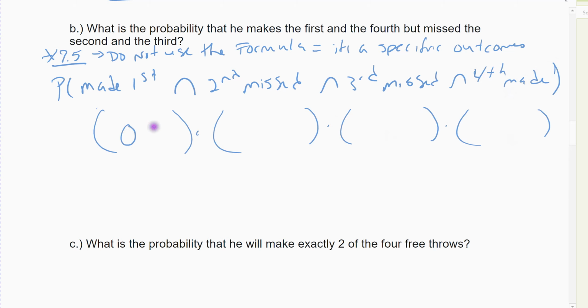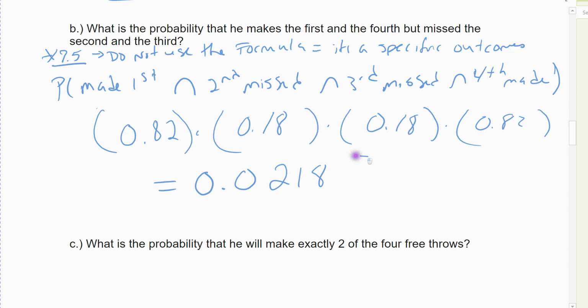Well, the probability he makes it is 0.82. The probability he missed it was 0.18. And so it would be 0.82 times 0.18 times 0.18 times 0.82. So for that specific outcome, the probability he makes the first, misses the second, misses the third, makes the fourth, is a little bit better than a 2% chance, 0.0218. So that's what we did in 7.5.